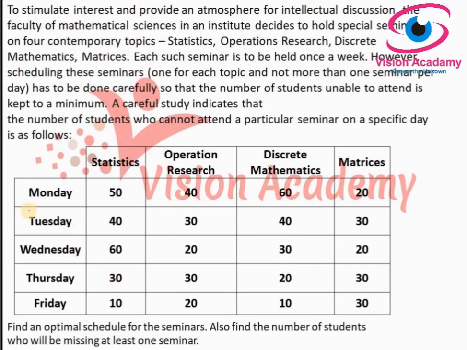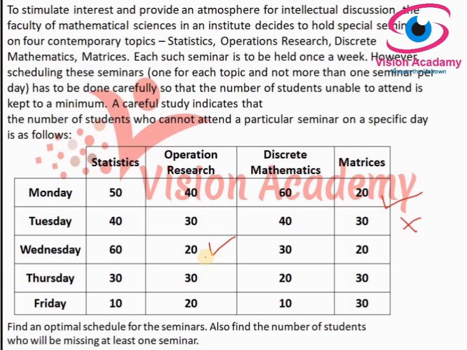Look here, we have taken the number of students from this. So Monday matrices, it means 20 students will miss if you schedule on Monday. And on Tuesday, since there is a dummy here, we can't give any schedule, and it will be left over as it is. And on Wednesday, operations research is scheduled according to the assignment problem, and the number of students who will miss the seminar is 20. On Thursday discrete mathematics is scheduled, and the number of students who will miss the seminar is 20.